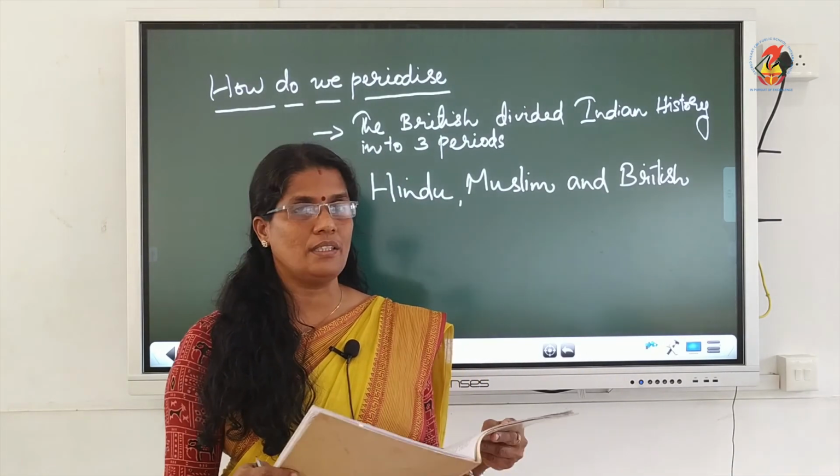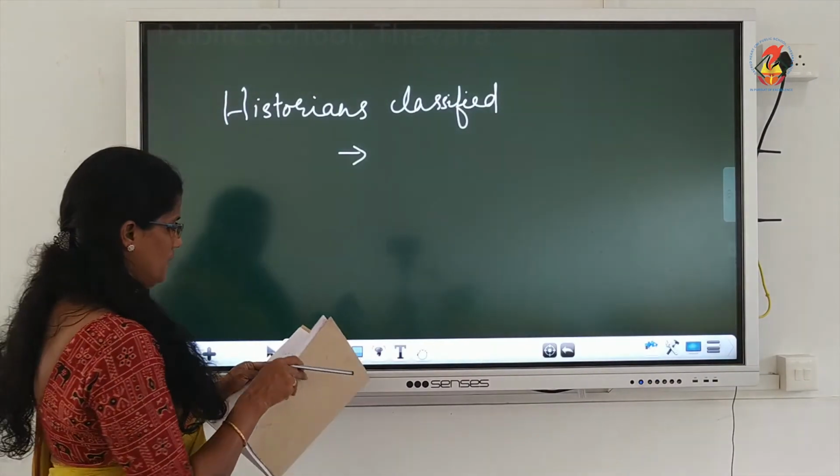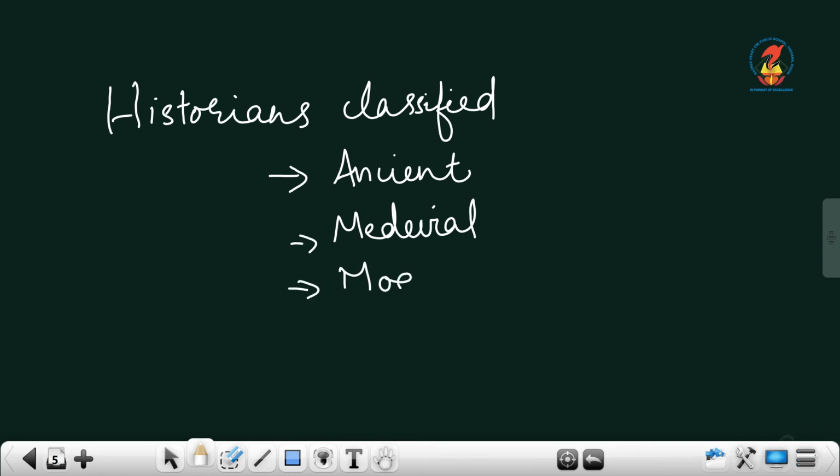Now moving to Indian historians, who have classified India as ancient, medieval and modern. Ancient, medieval, modern. This is the classification by our historians. Page number 4, third paragraph. Moving away from British classification, start the bracket from: historians have divided Indian history into ancient, medieval and modern.